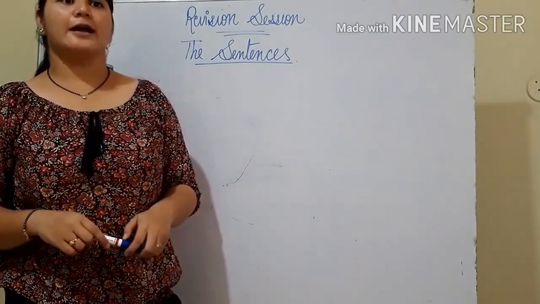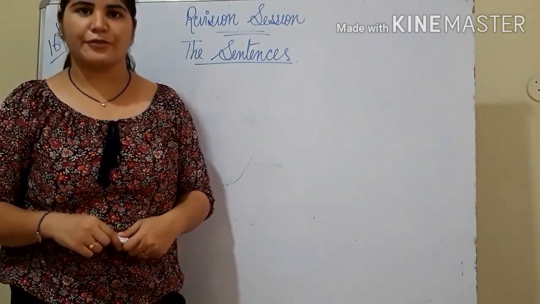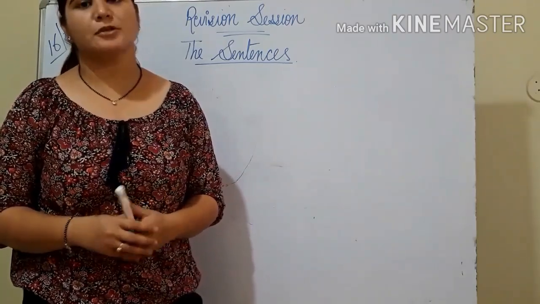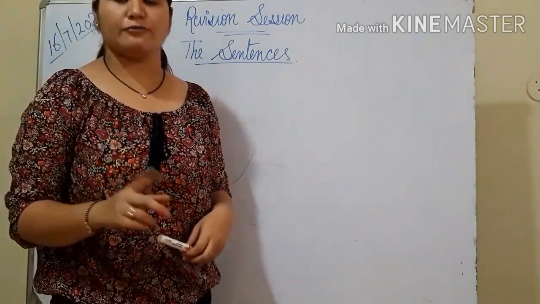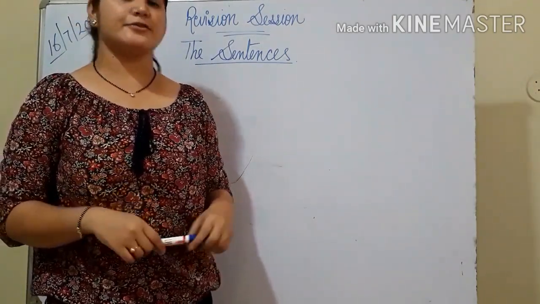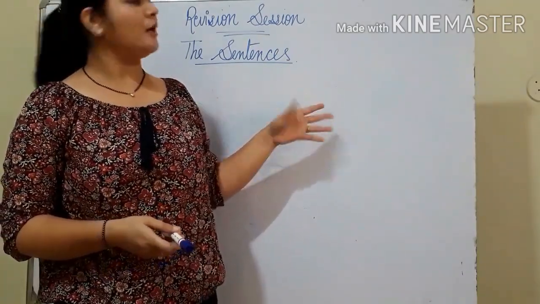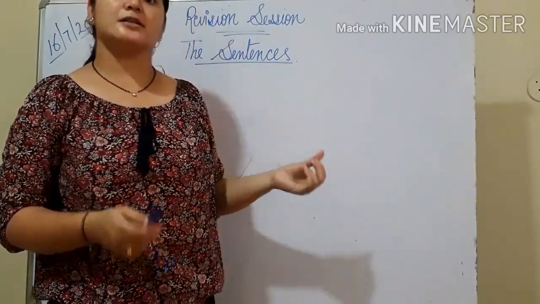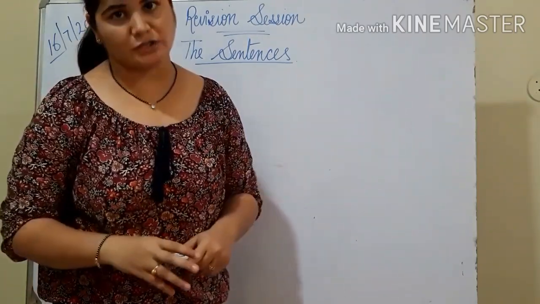Then, as you all know, our exams are drawing near and we need to do some revision for that. The syllabus is already floated in the groups, so I'll be repeating the syllabus. The English syllabus would be chapter number 1 from literature, and 2 chapters from grammar. First is the sentences and the second one would be subject and predicate. Both are interrelated, so there should be no confusion, and we'll be discussing each of the 3 chapters one by one, and I'll be providing worksheets for that.